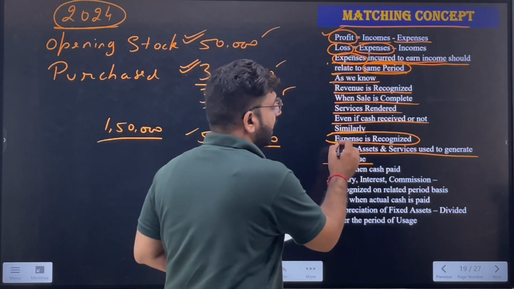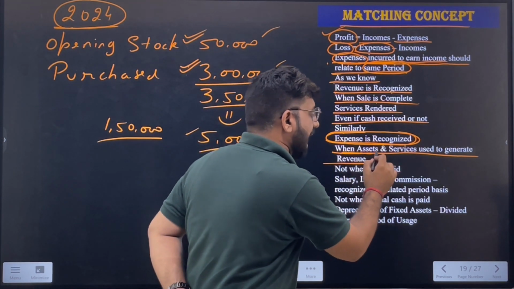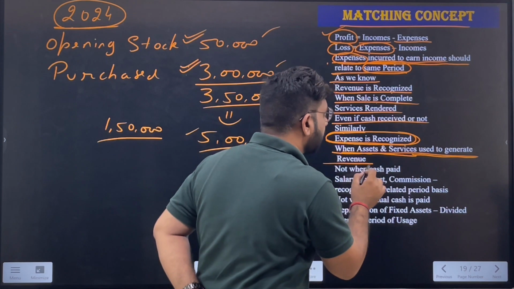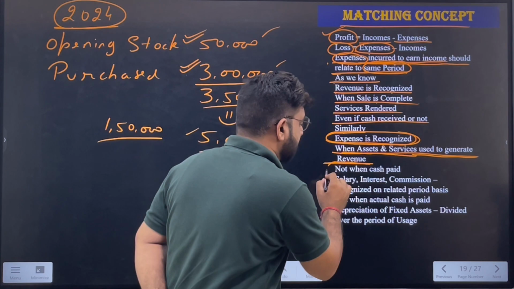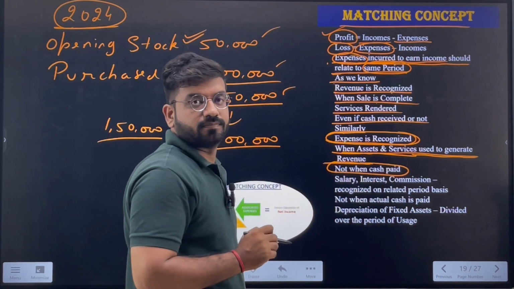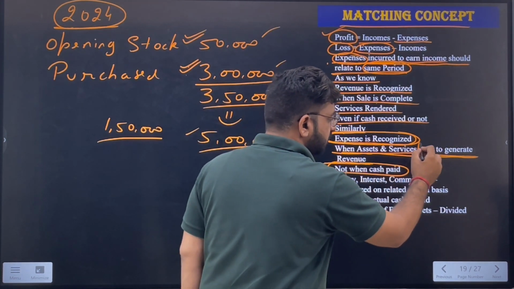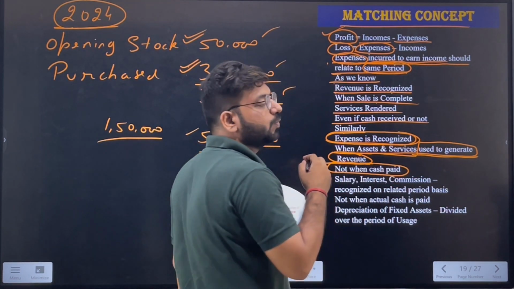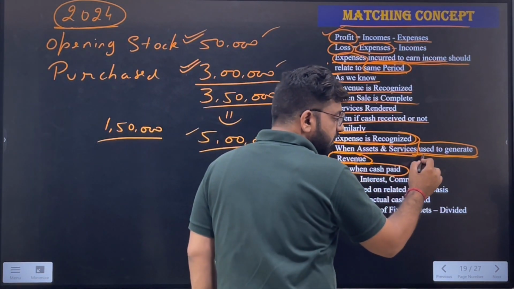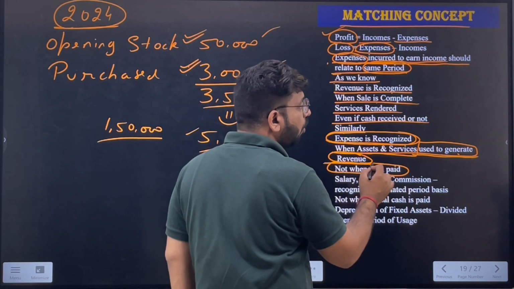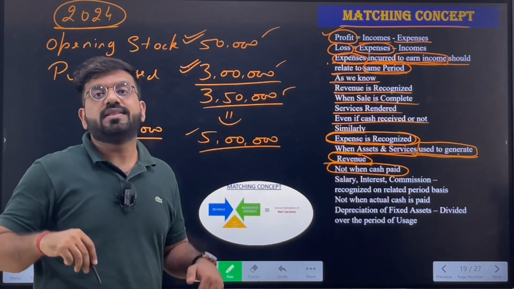Similarly, expenses are recognized when assets and services used to generate the revenue have been consumed, even if the cash is paid or not paid. Is that okay? That simply means the key words are "used to generate the revenue." I repeat once again, used to generate the revenue, or incurred to earn the income.